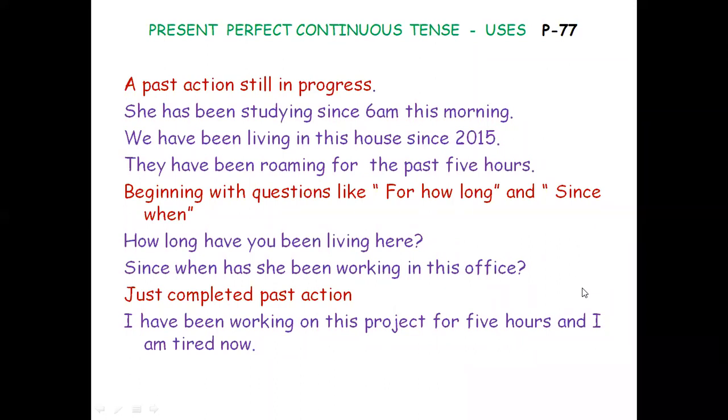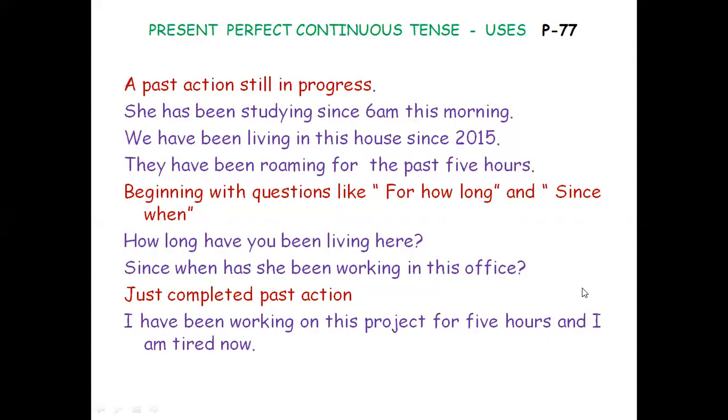You will have only have and has in present perfect continuous tense. And because it is continuous, it means the ing form. Continuous means ing form. You will have the main verb with ing.